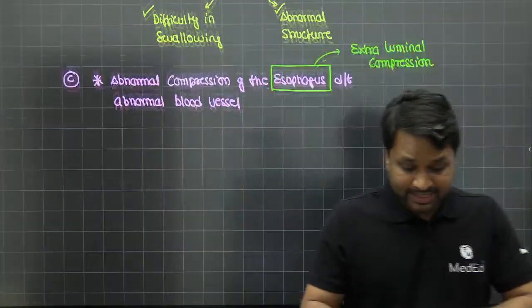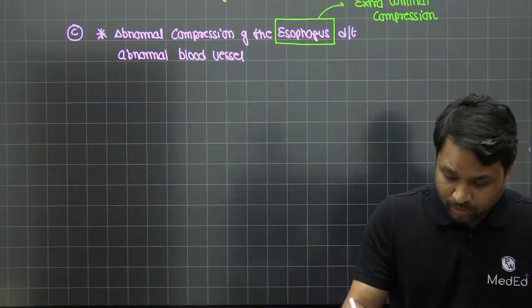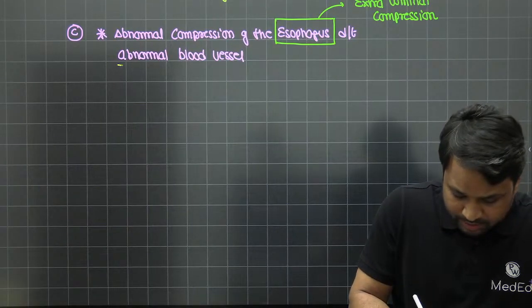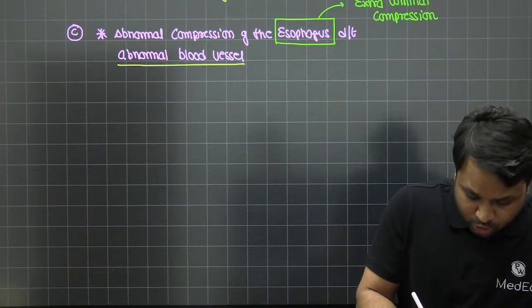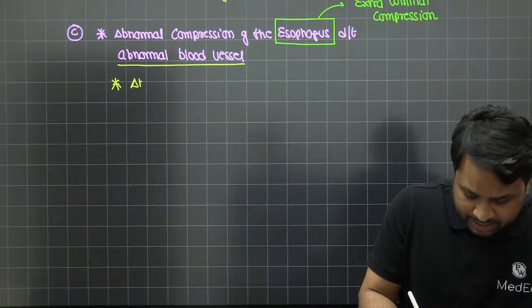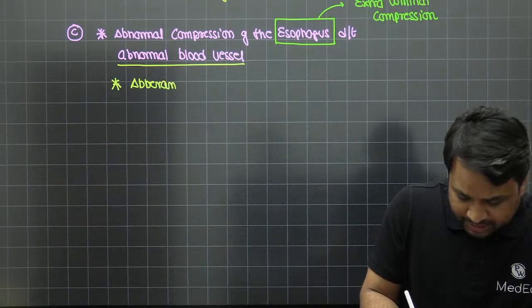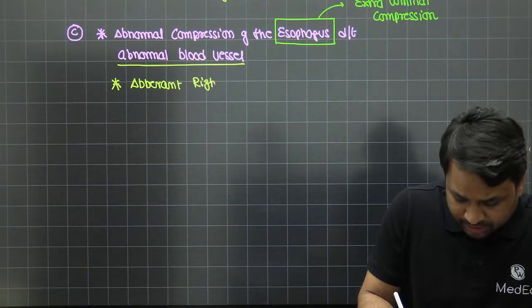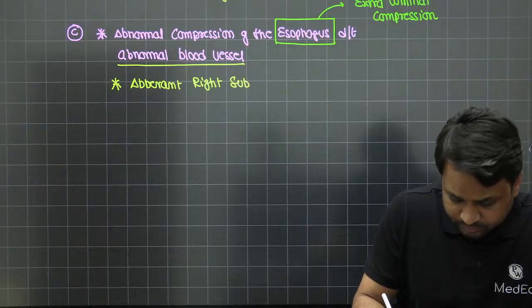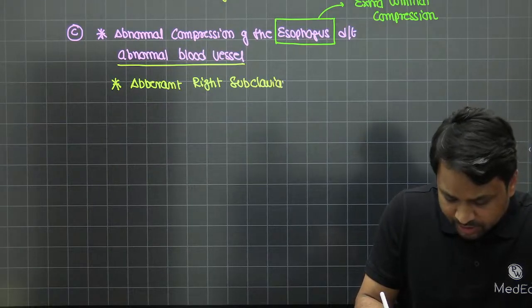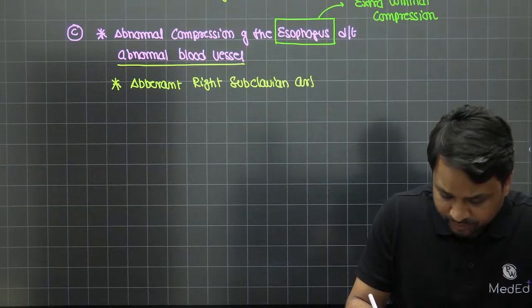We try to understand what that abnormal blood vessel is. Remember, this abnormal blood vessel is usually an aberrant right subclavian artery.